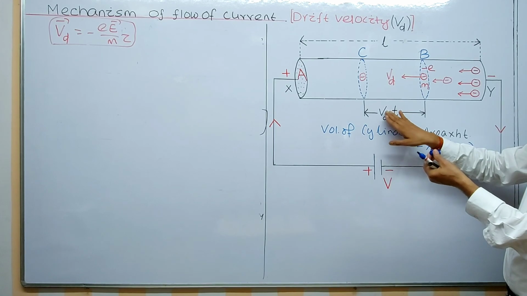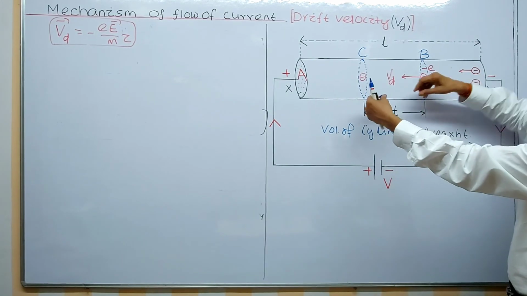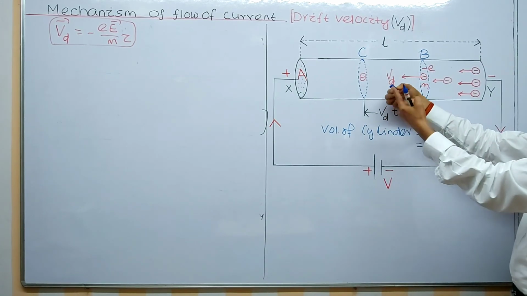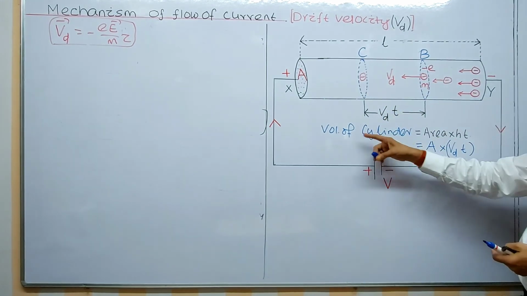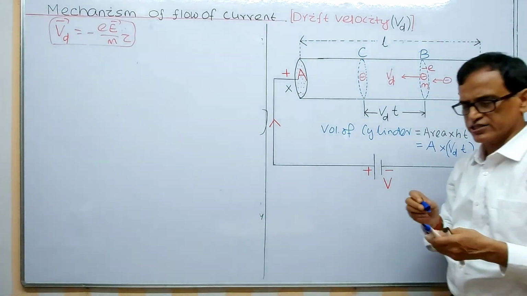Otherwise only speed v is there. v into t is the length of the cylinder, or the height. If I take this like this, it is the height of the cylinder. Now the volume of the cylinder will be area of cross section into this length. I think you are very clear on this much.